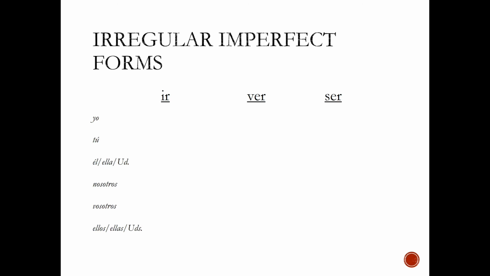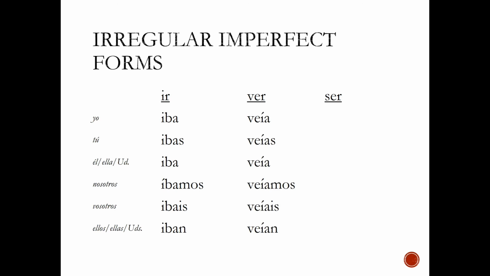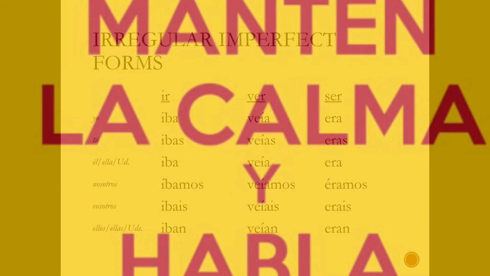And last but not least, the 3 irregular imperfect verbs. The verb ir, which means to go, iba, ibas, iba, íbamos, ibais, iban. The verb ver, which means to see, veía, veías, veía, veíamos, veíais, veían. And ser, which means to be, era, eras, era, éramos, erais, eran.